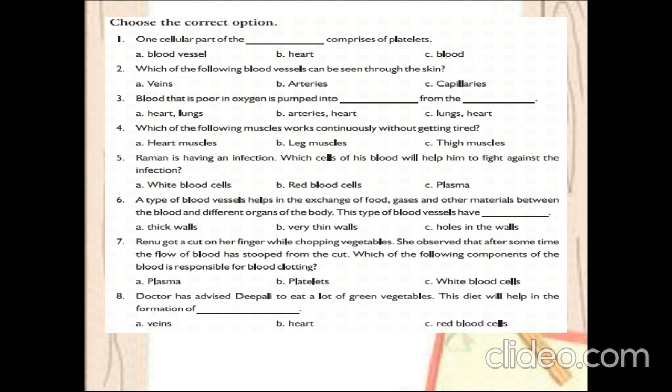So the next question is, which of the following blood vessels can be seen through the skin? Which one, children? It is veins. Very good. Blood that is poor in oxygen is pumped into lungs from the heart? The answer is option C.